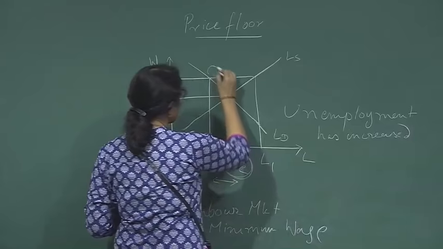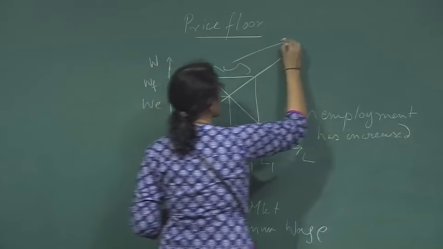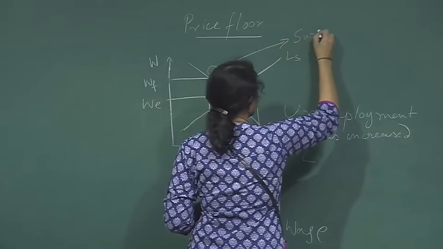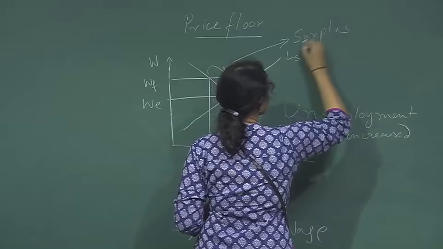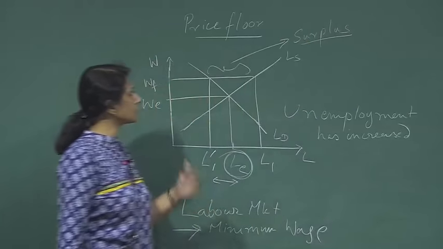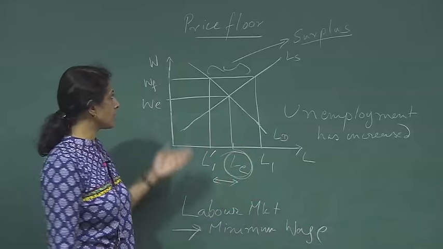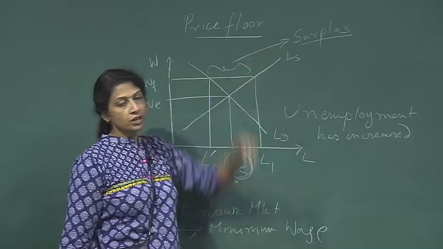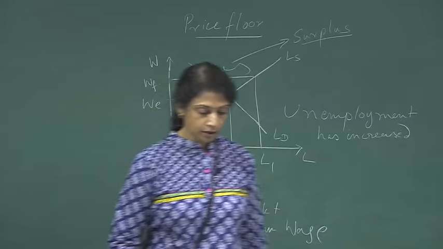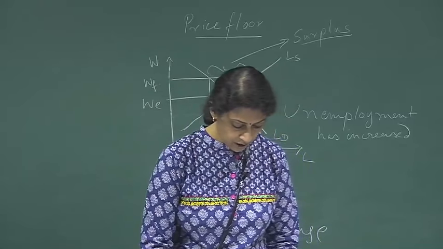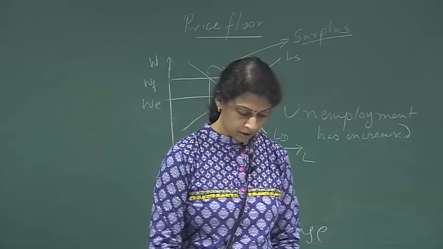This is a surplus that has been created in the market. The same way that the price ceiling created a shortage in the market, price floor has created a surplus in the market.